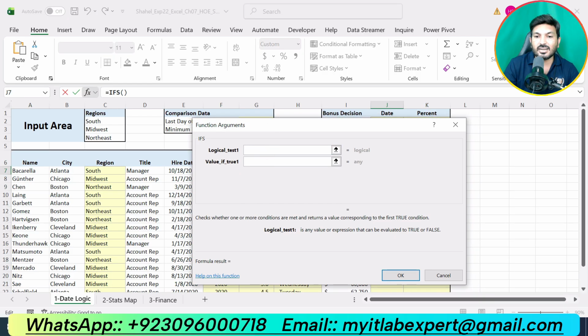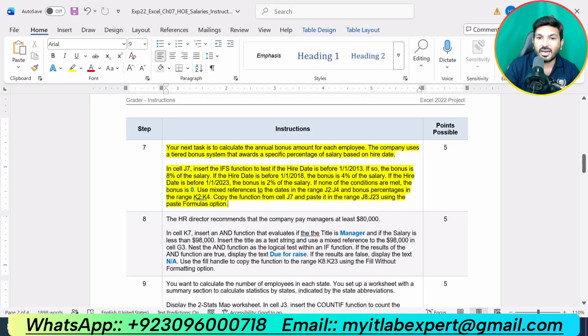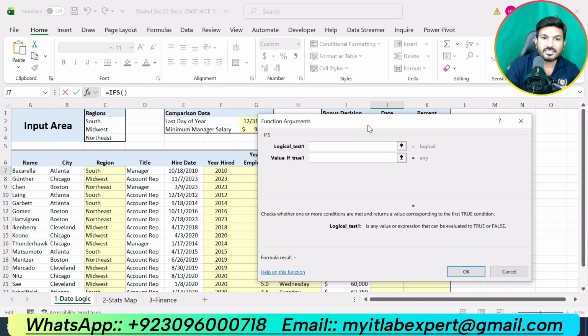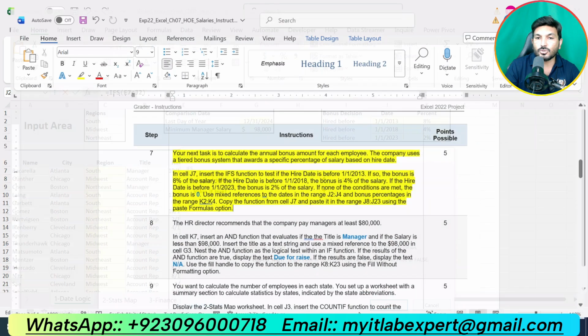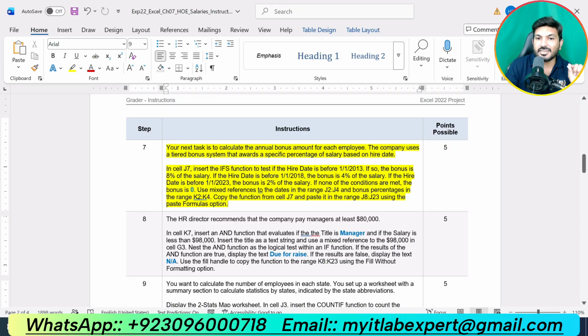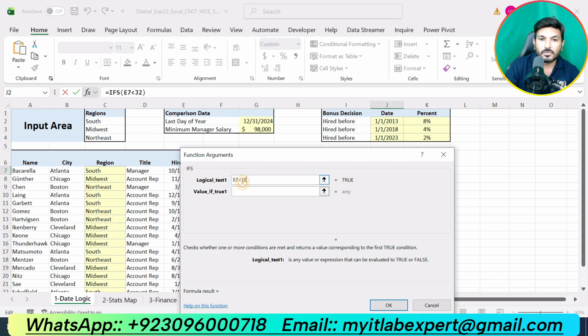So our logical test 1 is if the hire date is before 1/1/2013, and the hire date is given in cell E7. If E7 is less than 1/1/2013, that is given in cell J2, the bonus is 8% of the salary.